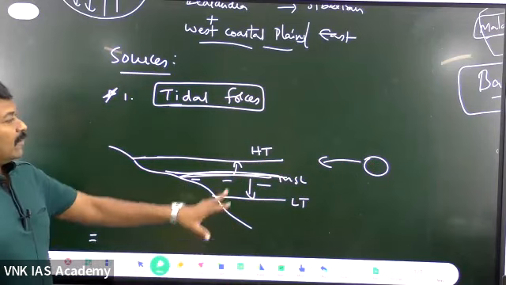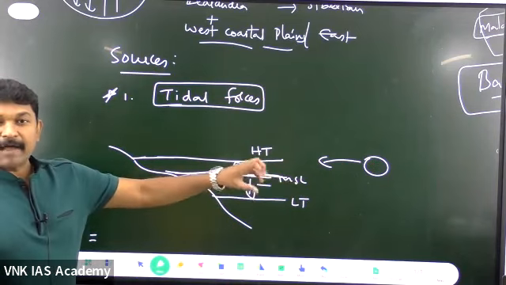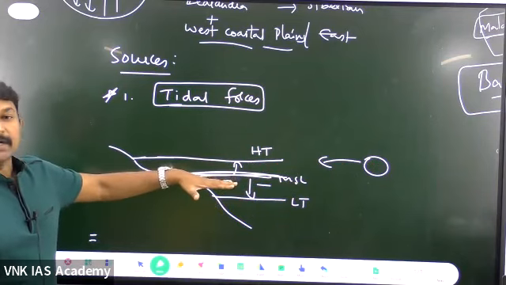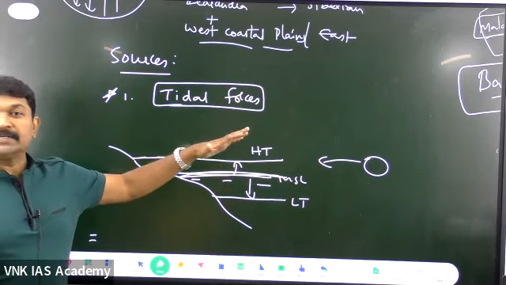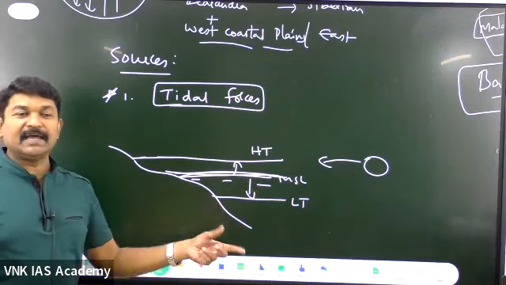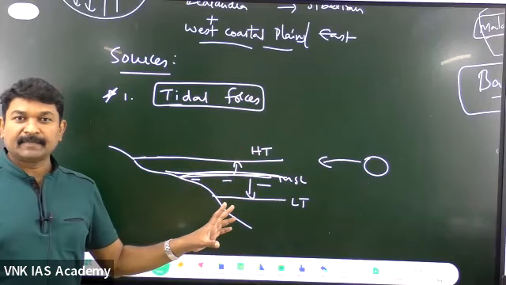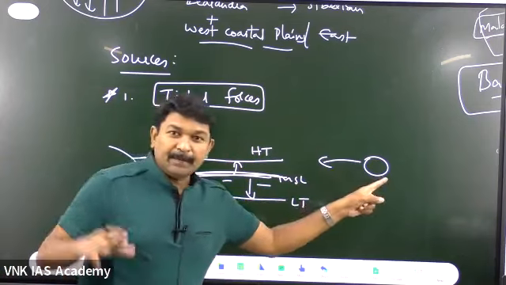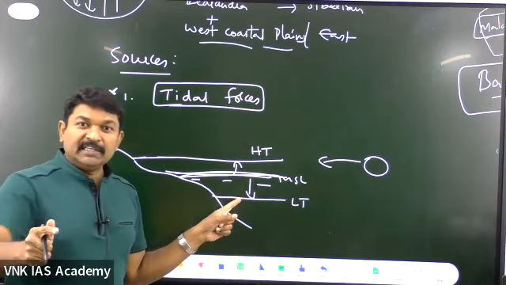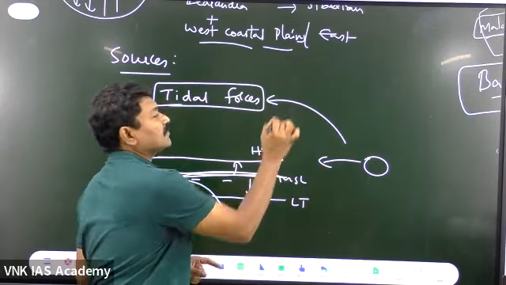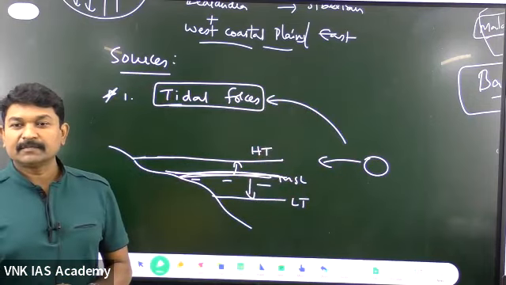Because of the moon's gravitational pull, the water is rising and falling vertically. This is the change that we are seeing, and we call them tides. The tides are because of the pull of the moon. This pulling force is called the tidal force.